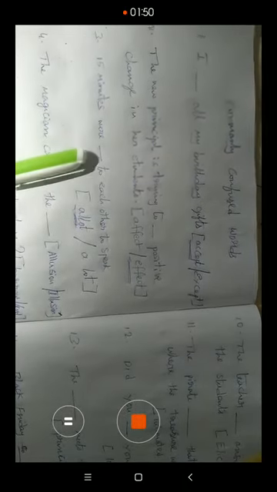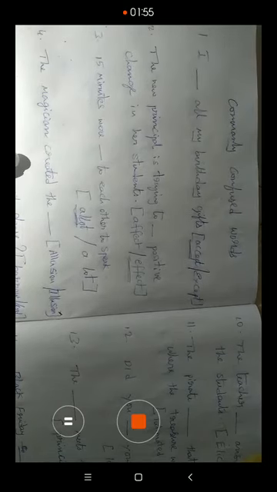And next one: 15 minutes were dash to each other to speak. There are two words given: allot and a lot. A lot means many. Allot means distribute or give or assign. So here the 15 minutes were assigned or given or allotted. So the right answer is allot. So 15 minutes were allotted. We have to write the past participle.